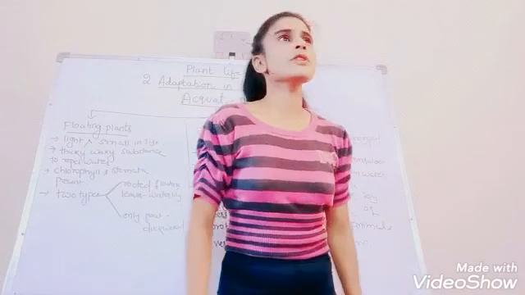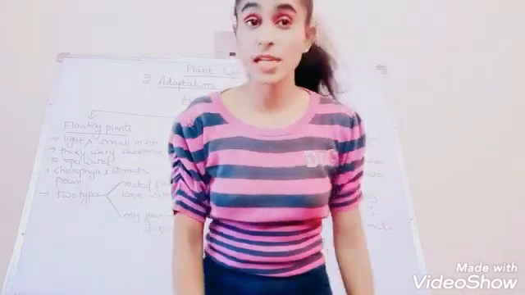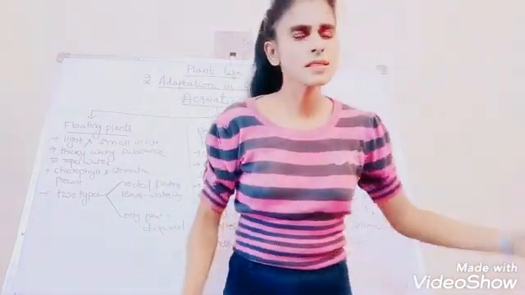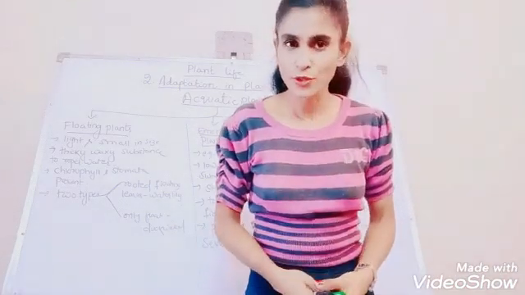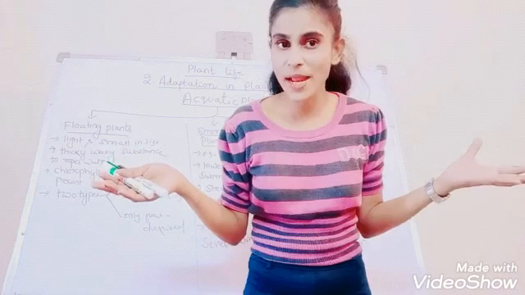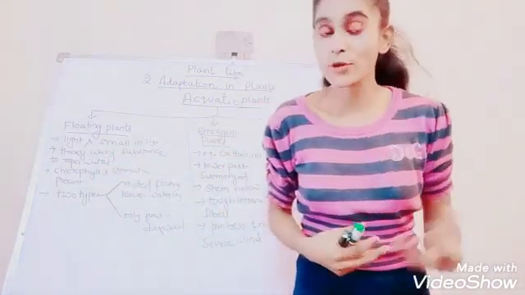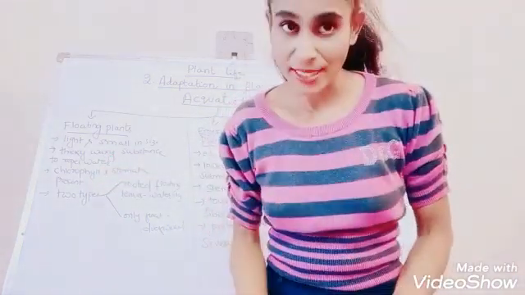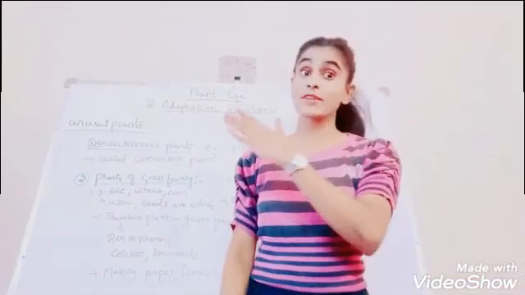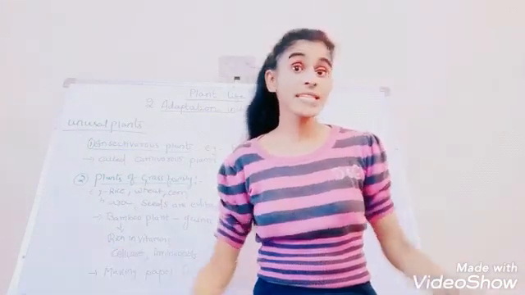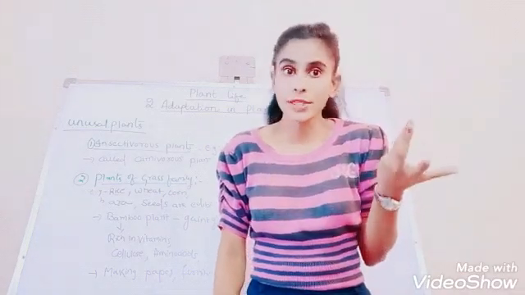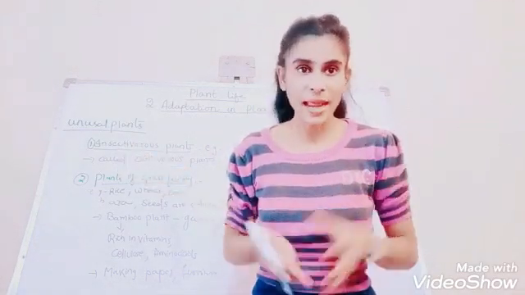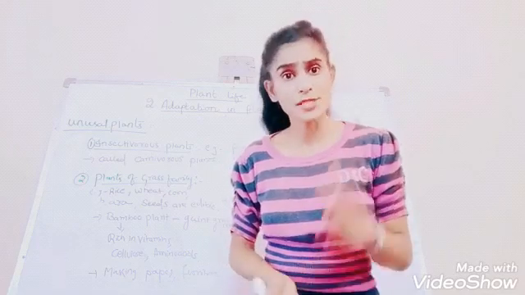Now children, now that we have discussed the terrestrial plants and aquatic plants, there are some unusual different types of plants. You want to know what are the different unusual plants? So let's discuss something about the unusual plants. Children, now that we are done with our terrestrial plant habitats and aquatic plants, now let's discuss some of the unusual, different plants. Why I said different, you will come to know.